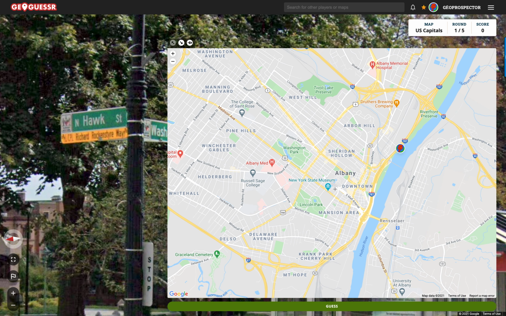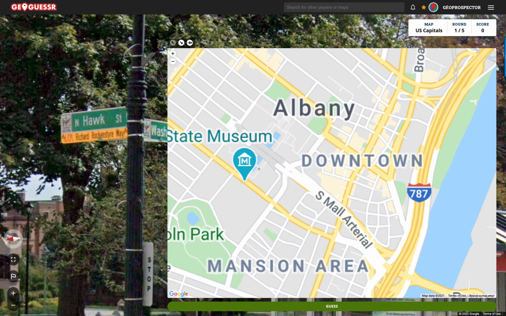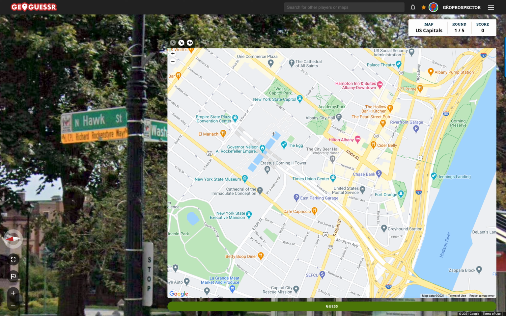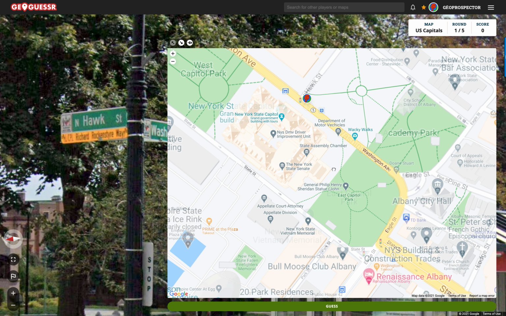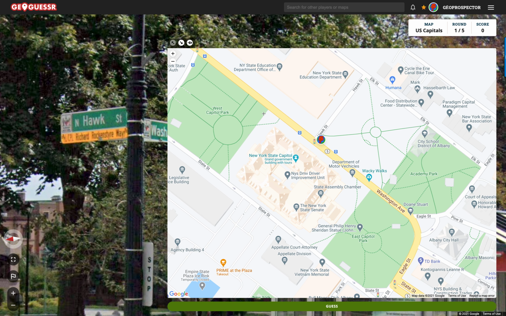It's most likely going to be bang in the middle, isn't it? So we've got the New York State Museum. So that's right. The New York State Capitol is here. Now I see a State Street. I don't see a Washington Street, but there is Hawk there. So that, I think, seals the deal. That's right there. And we can see that this is, in fact, the New York State Capitol, and the building we were looking at earlier, the State Education Department.